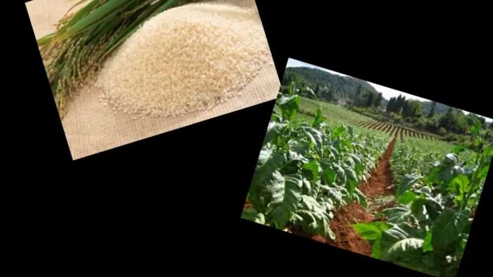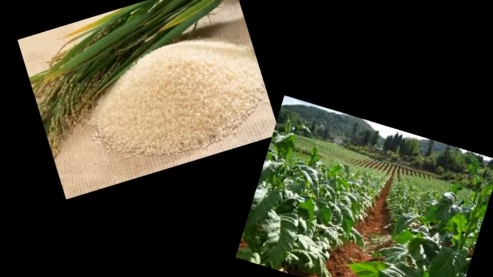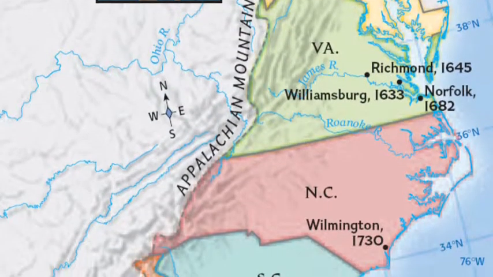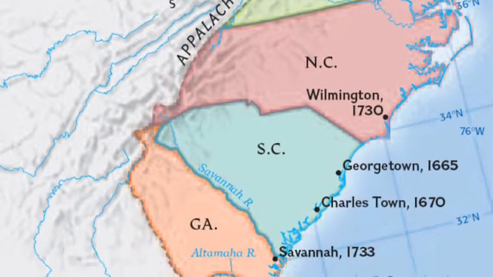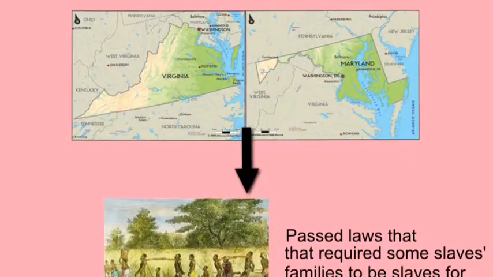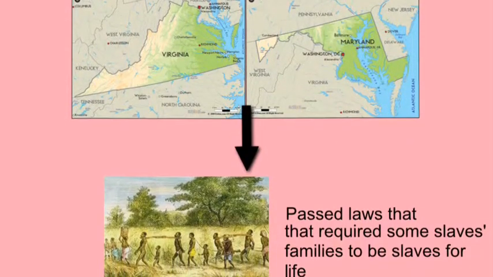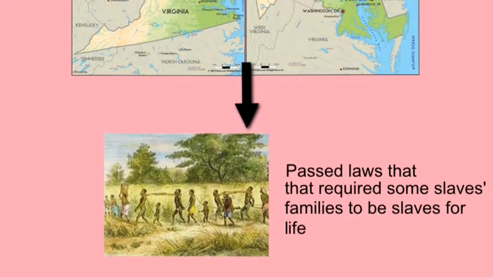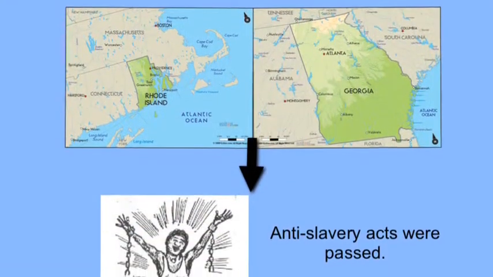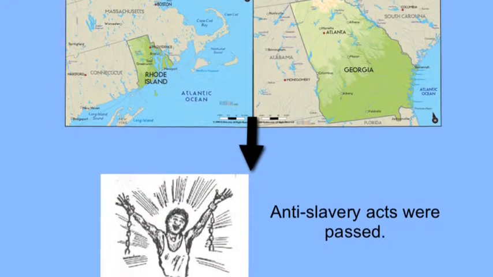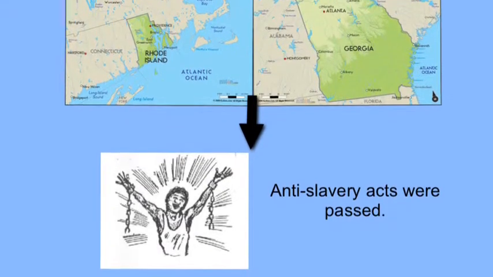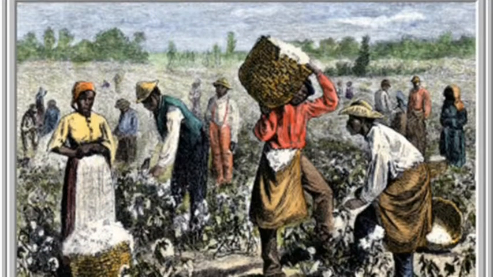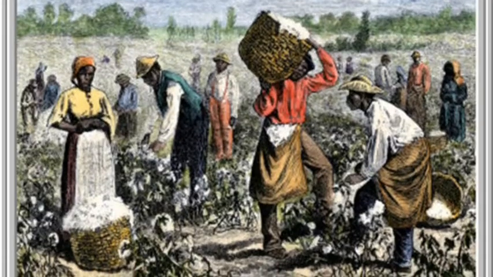In the colonies, the plantation system was supported by the labor of Africans. This increased profit because of the large exports of tobacco and rice. Over time, the southern colonies became dependent on slavery to keep their economy steady. As colonies depended more on slavery, some areas, such as Maryland, Virginia, and others, passed laws that required Africans to become slaves for life. At the same time that these laws were passed, Rhode Island and Georgia established anti-slavery acts, but they were not successful. Soon slavery was restricted to people of African descent, causing slavery to be a form of racism.